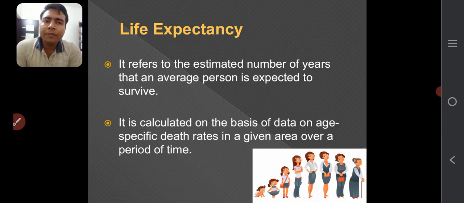Life expectancy. It refers to the estimated number of years that an average person is expected to survive. It is calculated on the basis of data on age specific death rates in a given area over a period of time. So life expectancy means the expectancy of life of a person in a specific country. Okay. So, for example, in India, the life expectancy is 67. It means an average person lives at least 67 years.